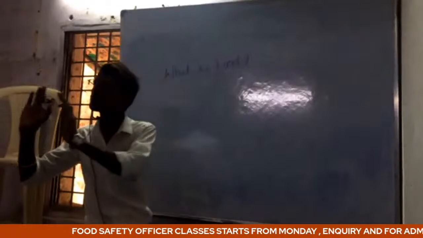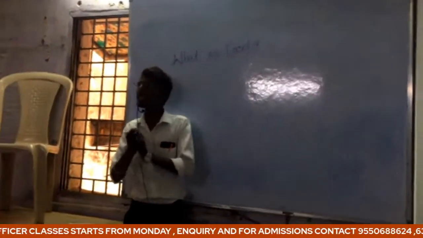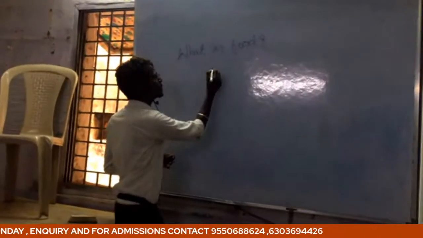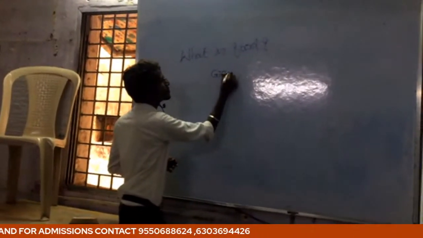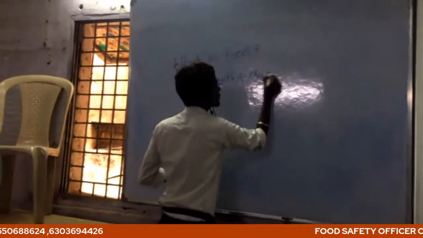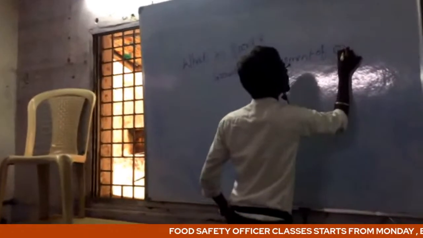Food is a nutritional compound which helps the growth and development of an organism.